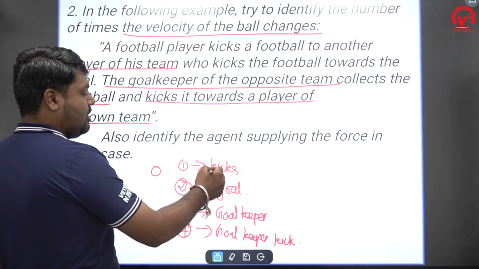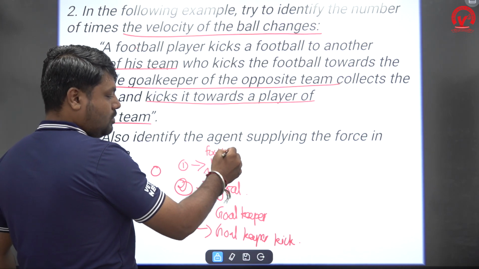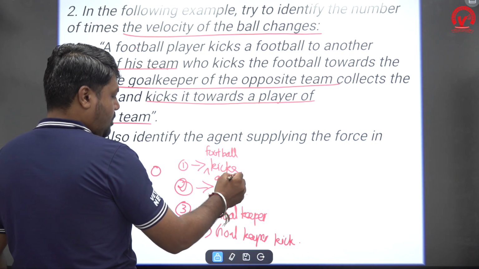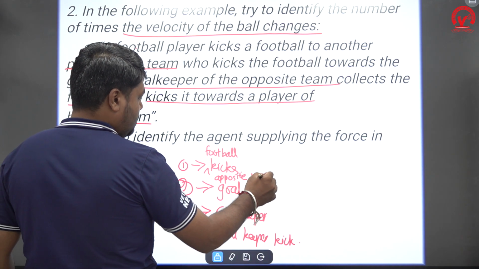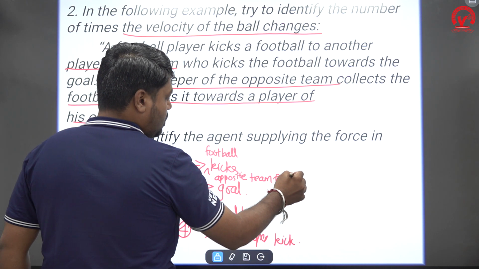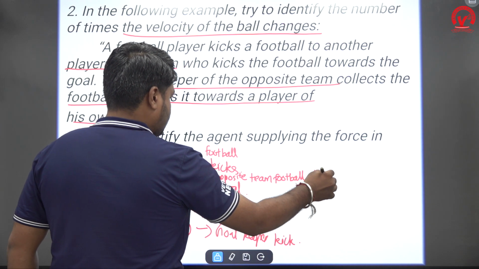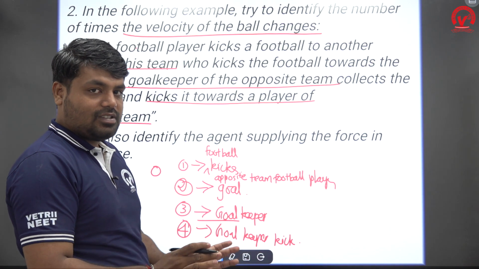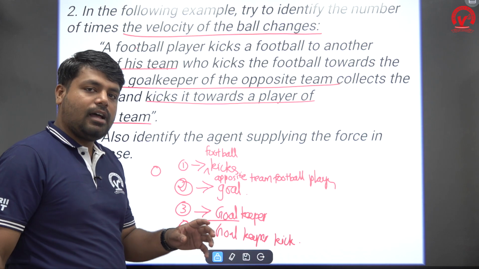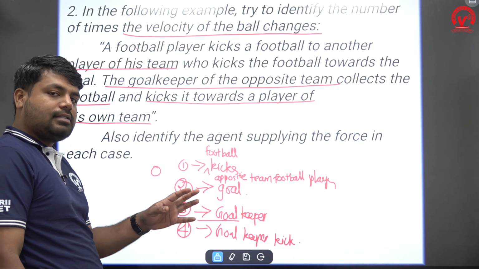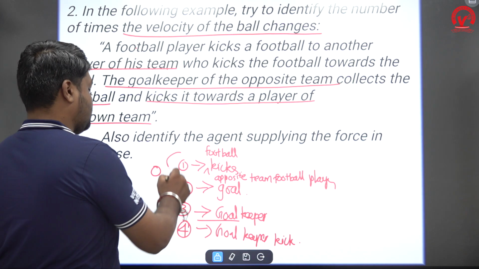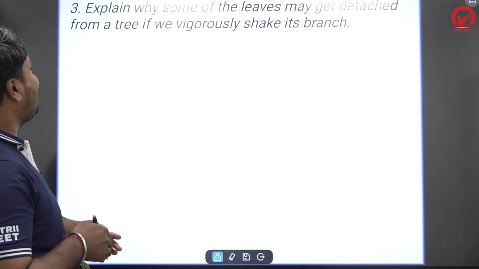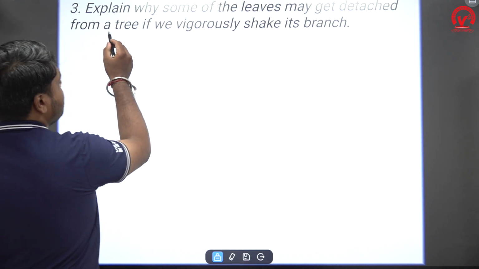In the first case, a football player; in the second case, another opposite team football player. And the third one is the goalkeeper blocking the ball, so velocity comes to 0. So it's changing. And the fourth one is the goalkeeper again kicks the ball to his own teammate. So four times. Okay.